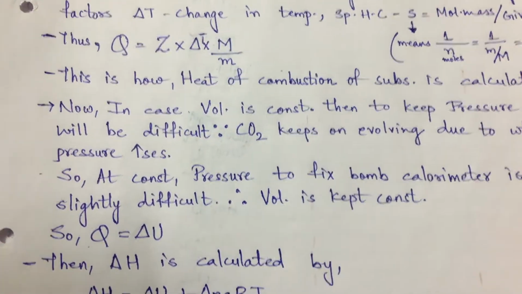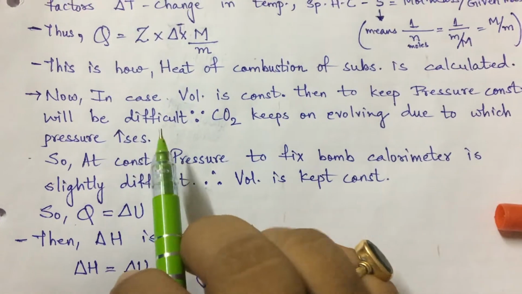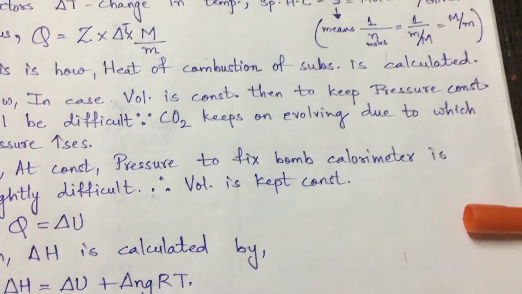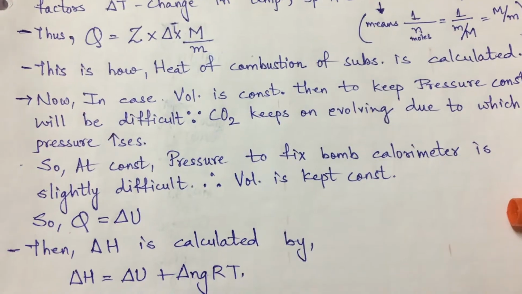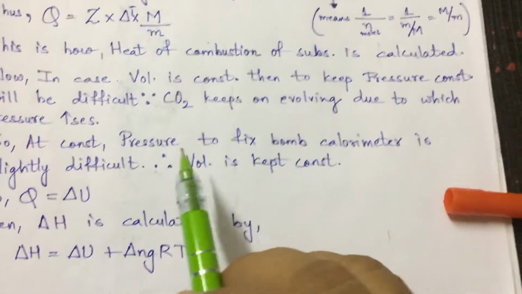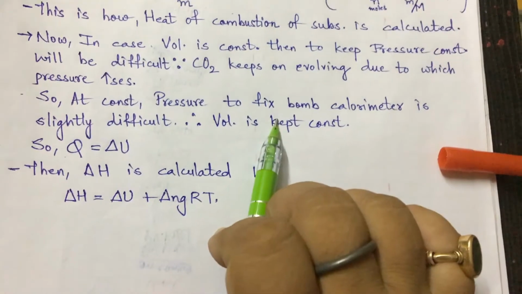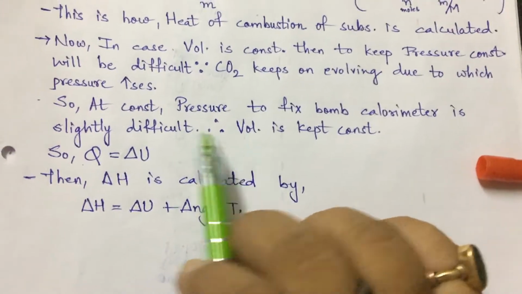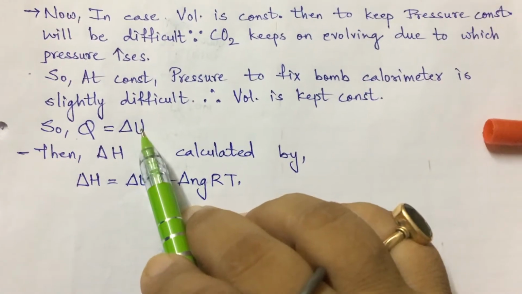And now in case of volume, if it is constant, then to keep pressure constant will be difficult, because two factors together we can't keep constant. Why? Because carbon dioxide, a gas, will continuously evolve, and due to that, if we want to keep pressure constant, the pressure will still increase. So to fix the bomb calorimeter at constant pressure is difficult, because volume is kept constant, and that is why the heat of combustion will be considered as the change in internal energy at constant volume.